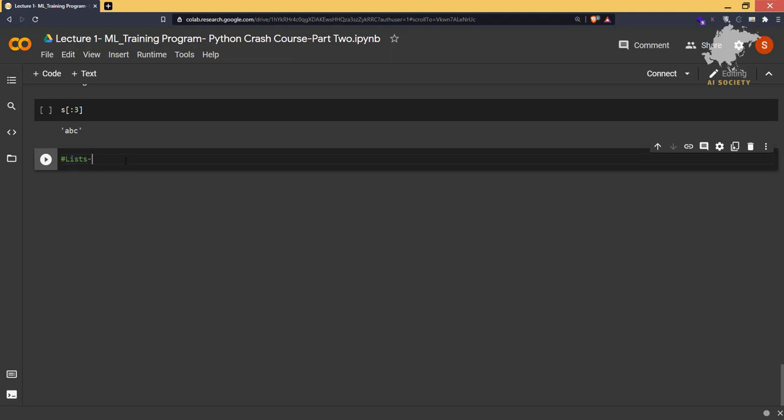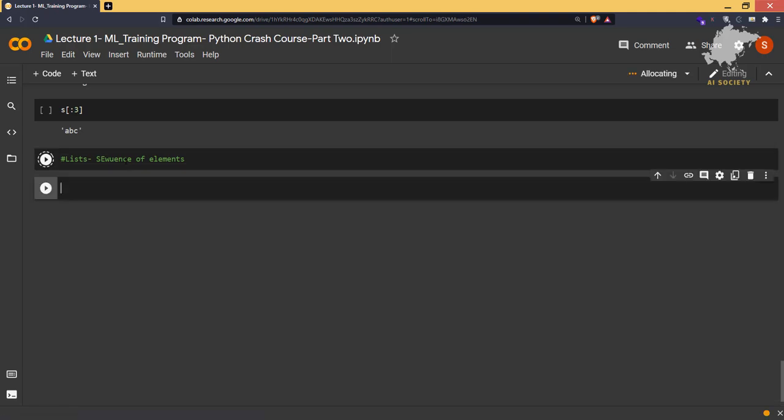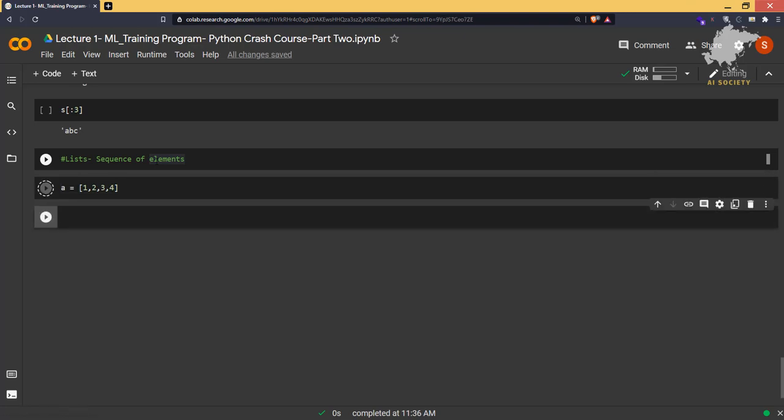So basically lists are a sequence of elements that store the data in a collection format. Forget the spelling, it is storing some of the elements in a collection form. The beauty of a list is it can store multiple data types. That means if I want to store 1, 2, 3, 4, I can store these easily.